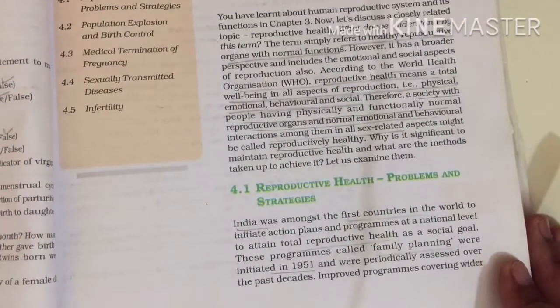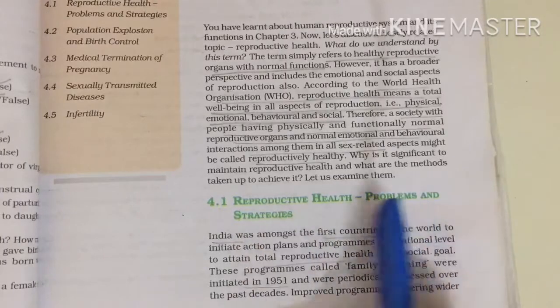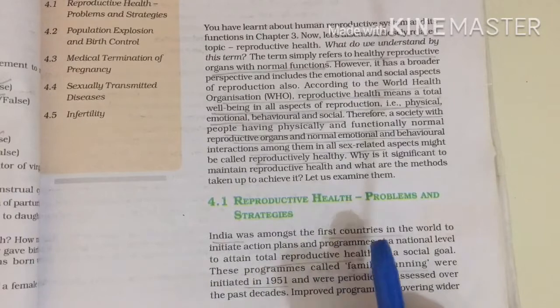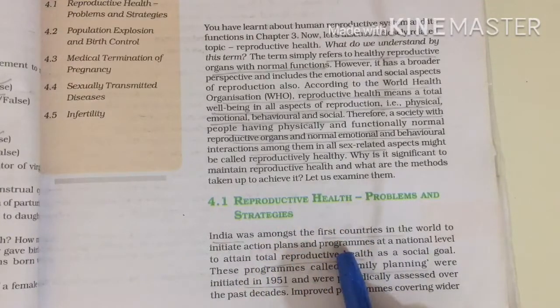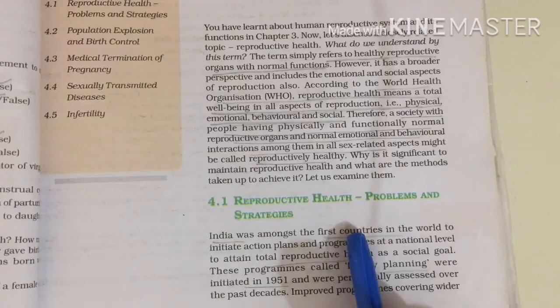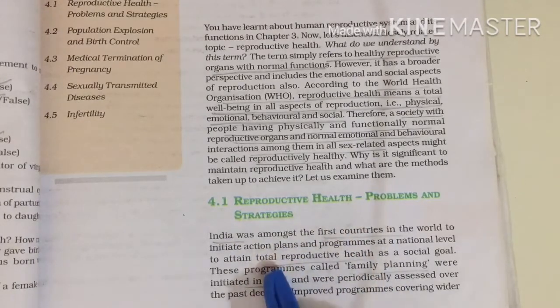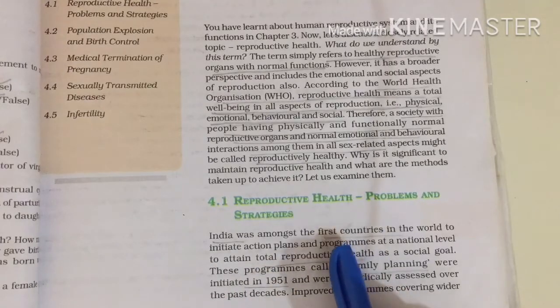Next you have reproductive health problems and strategies. India was the first country in the world to start action plans and programs at a national level to attain total reproductive health, as it was a main goal of India.